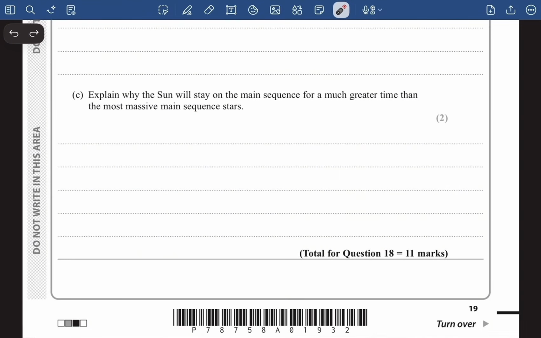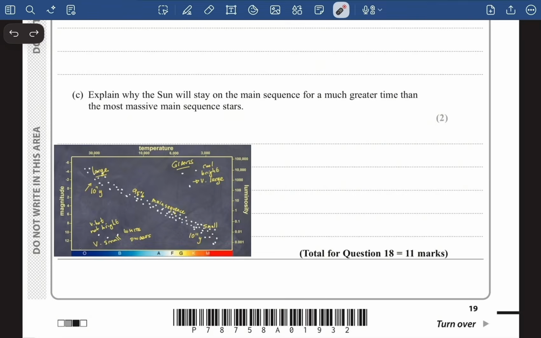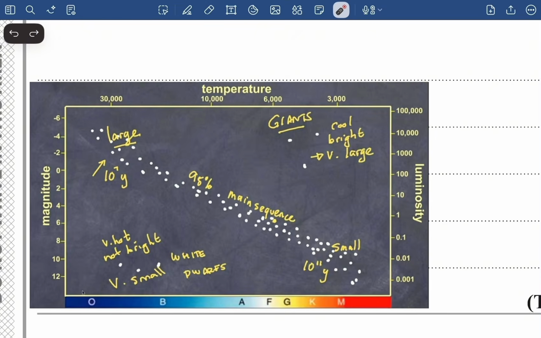Now in part C of question number 18 it says, explain why the Sun will stay on the main sequence for a much greater time than the most massive main sequence stars. Now guys, to answer this question, we'll have to look at this thing. We know this whole part is the main sequence, right? The Sun will be somewhere right here. So the Sun has a smaller temperature compared to the most massive stars, which have very high temperature.